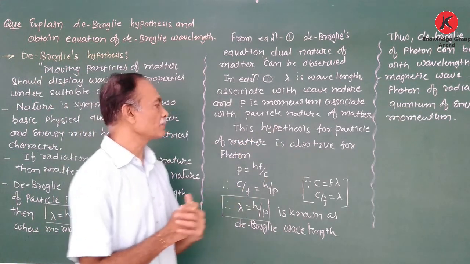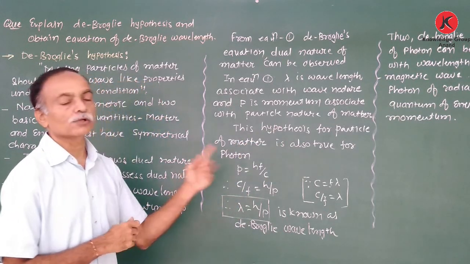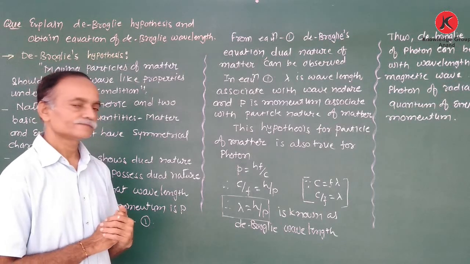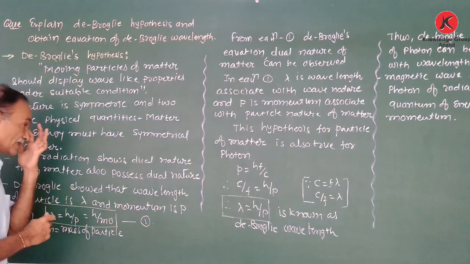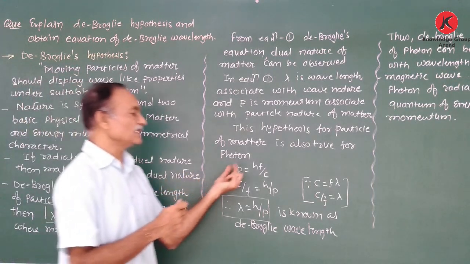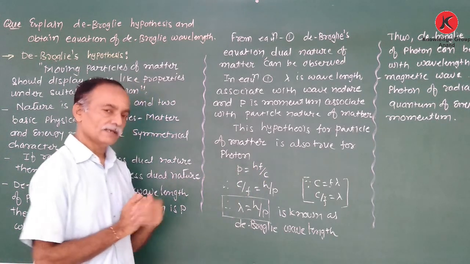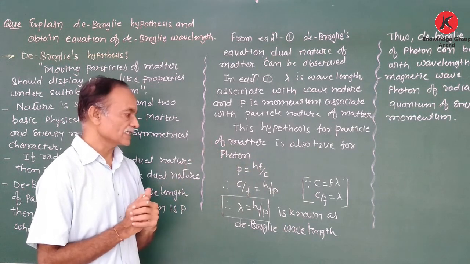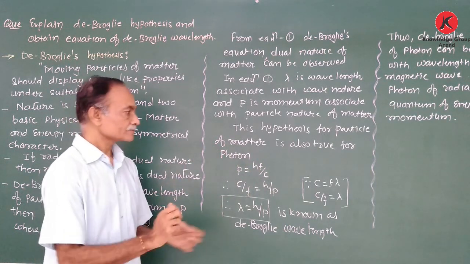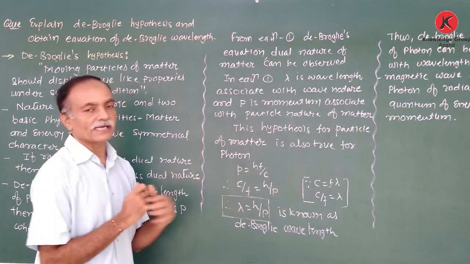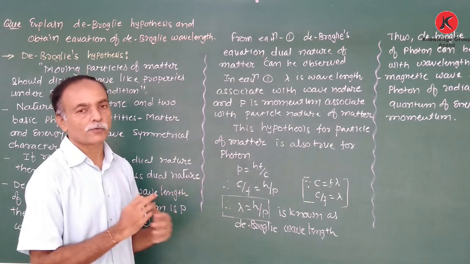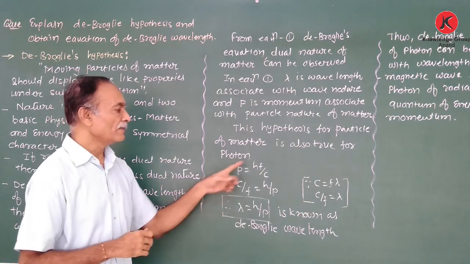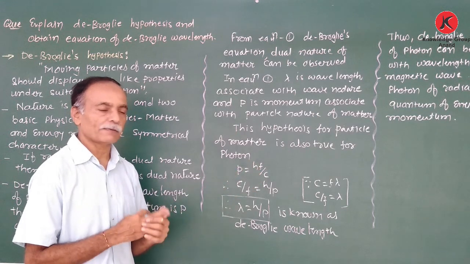This hypothesis for particles of matter is also true for the photon. The photon has momentum p equal to hc upon lambda, that is, p is equal to hf upon c.